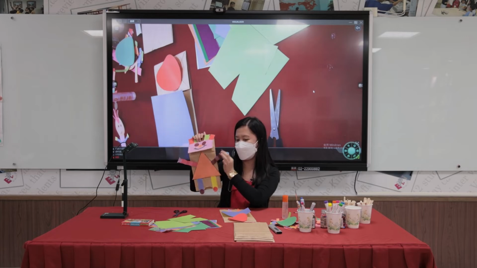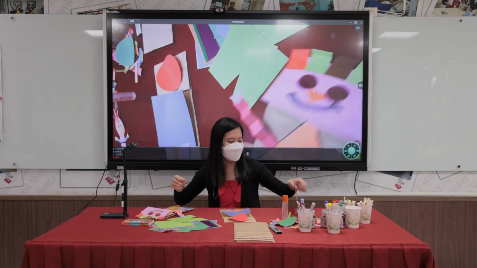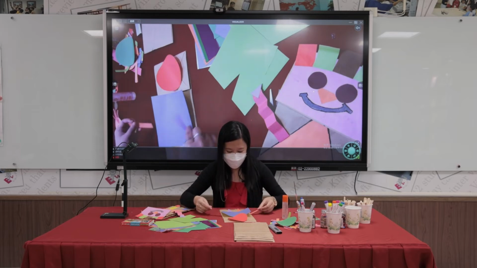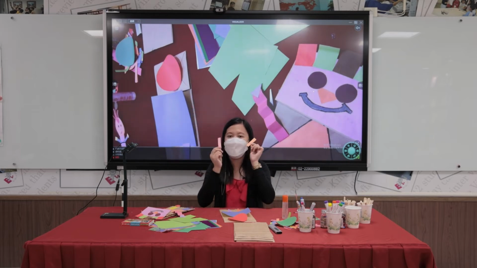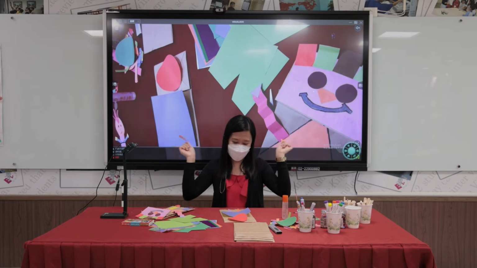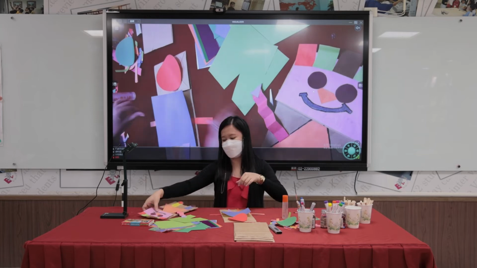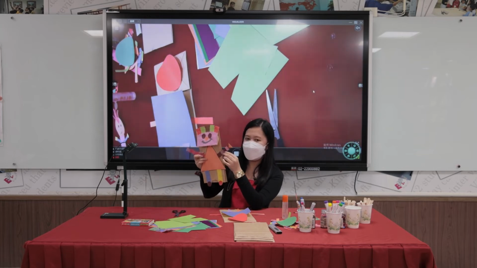Then this is called accordion arm. Okay? So I think I'll be having a rectangle. I'll be having these shapes for my puppet's arms. I think I don't need to fold it anymore, just like this one.